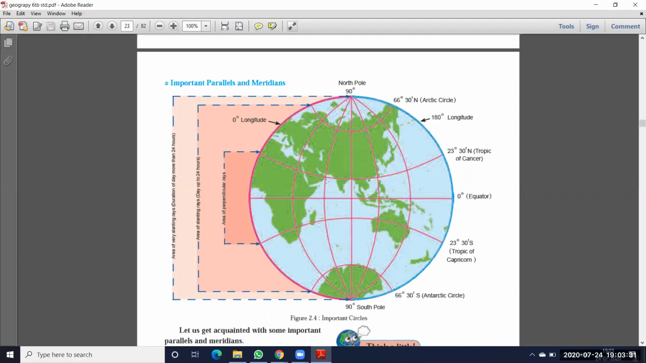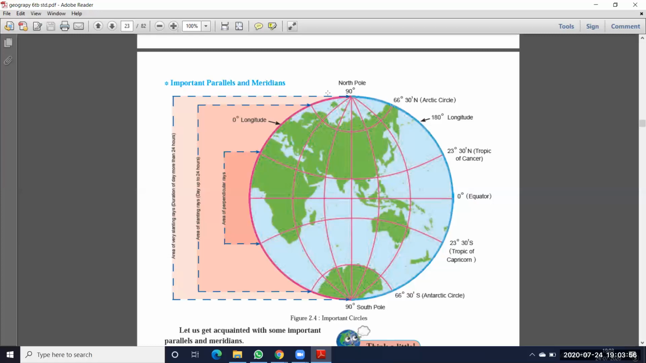Okay, see here, this is a globe. These lines, all these lines, we call what? Horizontal lines, also called latitudes, also called parallel lines. And here, these lines we call what? Vertical lines, also called longitudes, also called meridians.